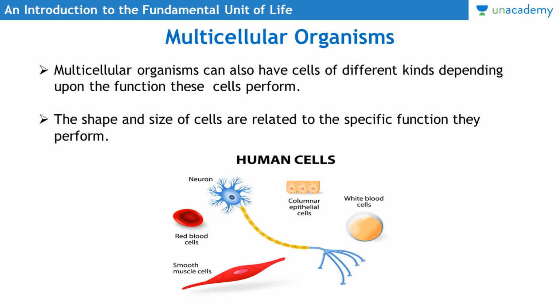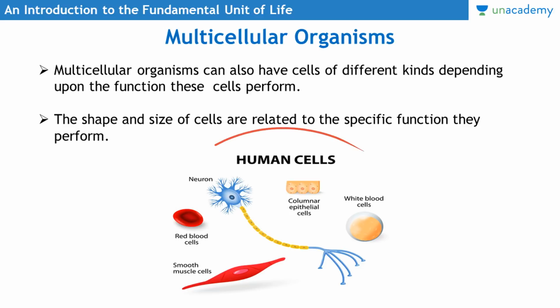So how is it decided? Basically the shape and size of cells are related to the specific function they perform. Based on the function a cell is performing, its shape and size is decided, and that is why a multicellular organism contains a variety of different types of cells.